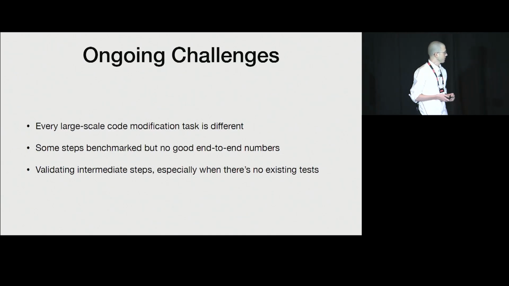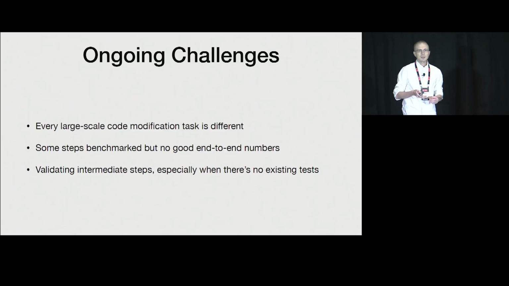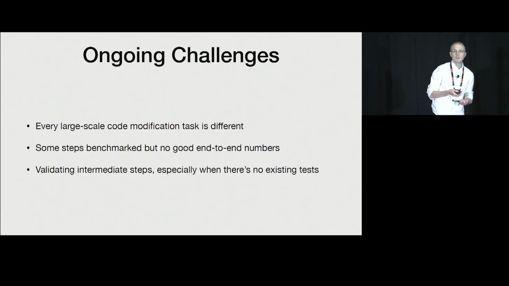And lastly, and I've talked about this a little bit already, is that validating intermediate steps can be really tricky depending on the kind of code base that you're working with. If you're doing a total rewrite from one language to another, you may not even have the ability to run the code base until you get to the very end. And so you have to get a little bit creative with coming up with intermediate verification checks that you can do to make sure that the agents are staying on task.